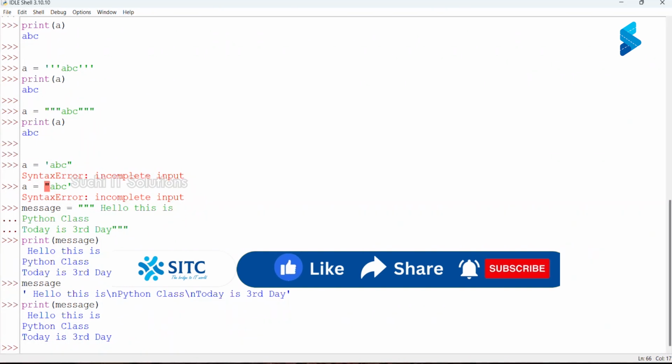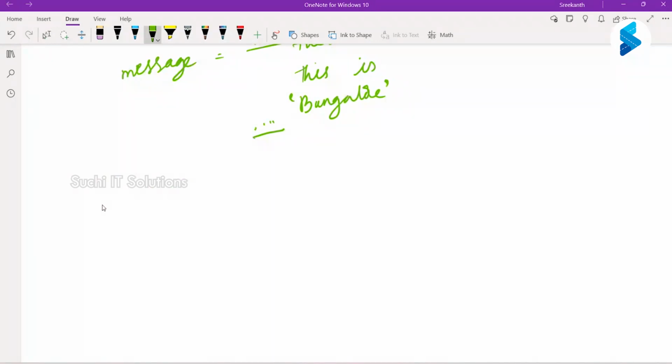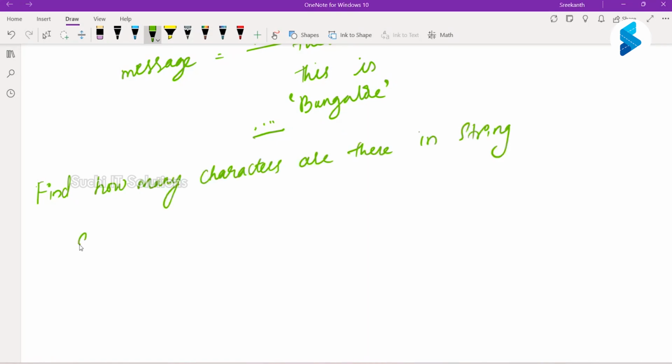Now, the next thing: I have defined my string, but I want to know how many characters there are in the string. Find my string. A is equal to hello. To know how many characters there are in my string, I use a function called len.